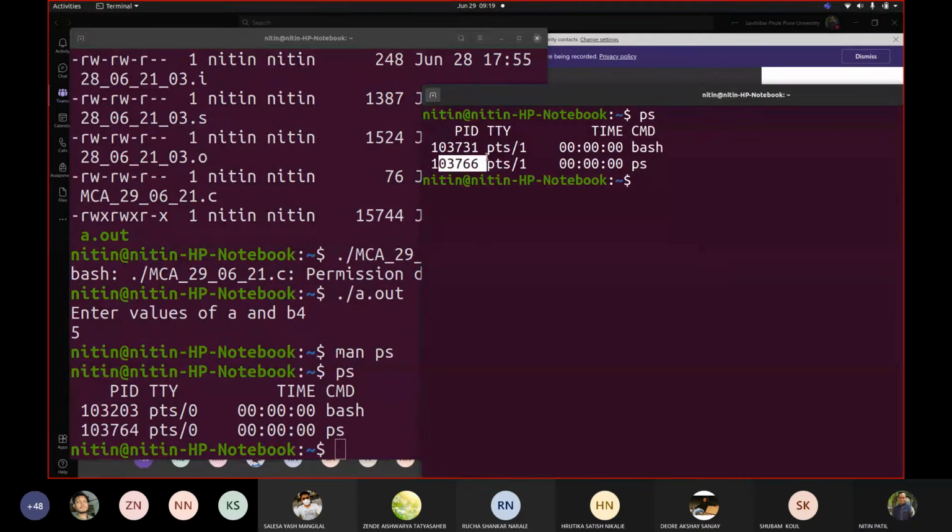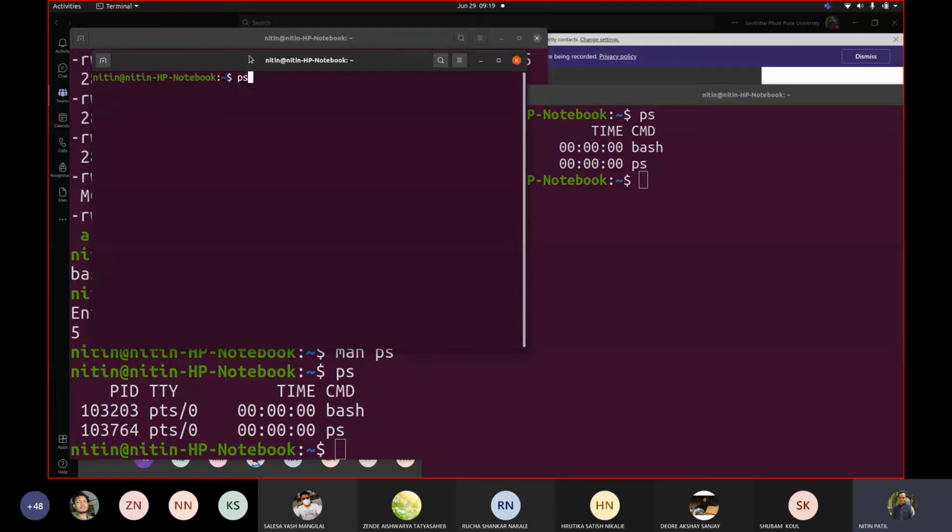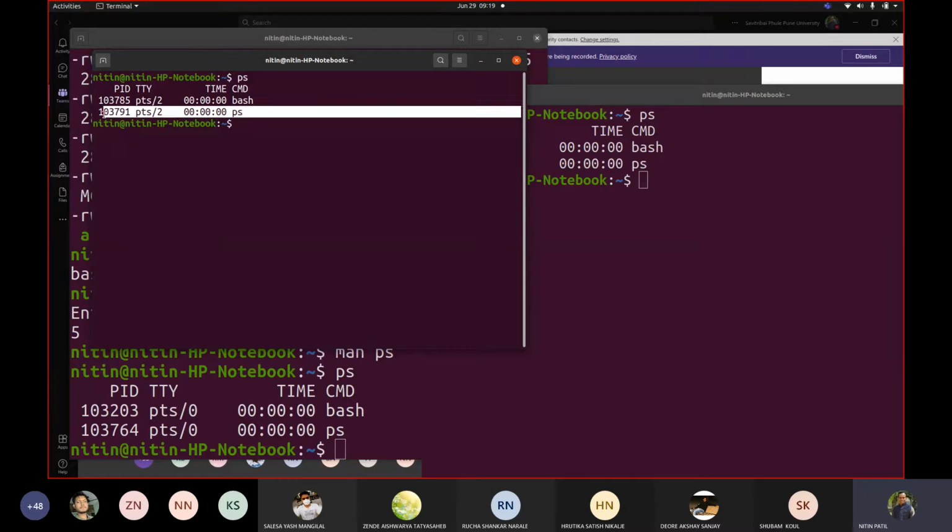103766. Now, if I open another terminal, I will see the similar thing. Like if this is my another terminal, if I write PS, you will see PTS2. So I keep on opening terminals for each of them. These would be the main, but these are the only things which are shown for the user on the terminal.